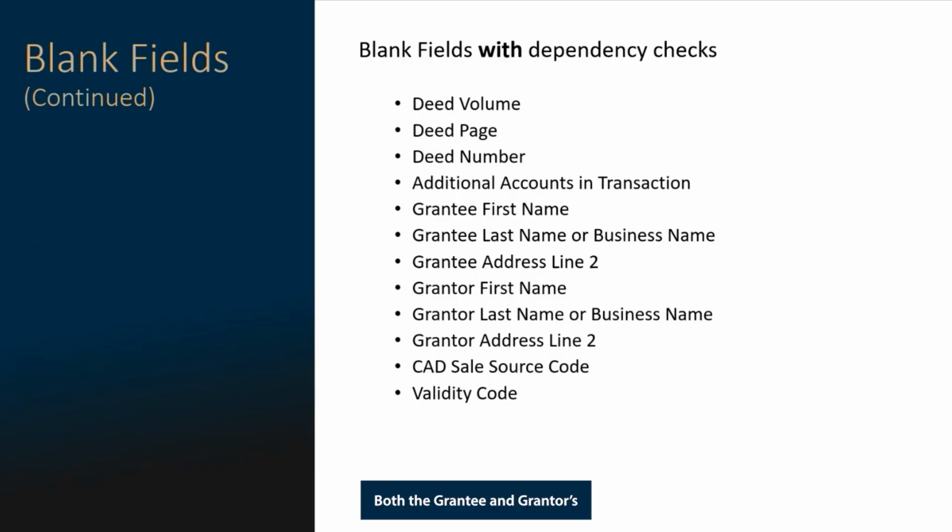Both the grantee and grantor's address line 2 may be blank if the mailing address is identified in address line 1. If the sale price field is greater than 0, the CAD sales source code and validity code may not be blank. Any sale price submitted on the EPTS will have a corresponding CAD source code and a validity determination.